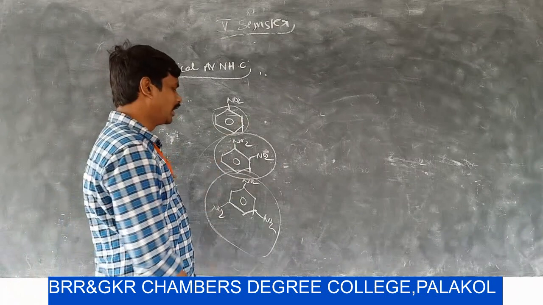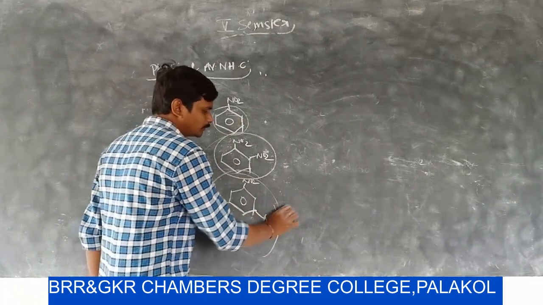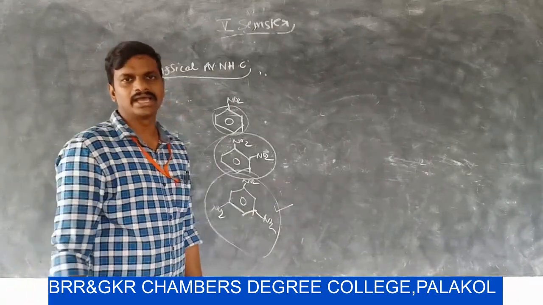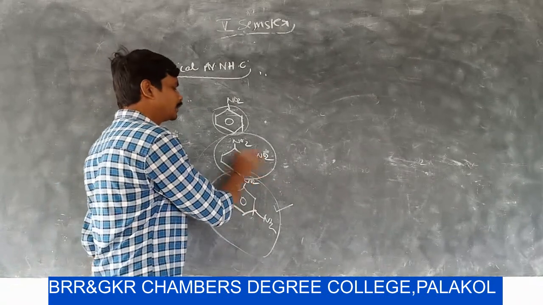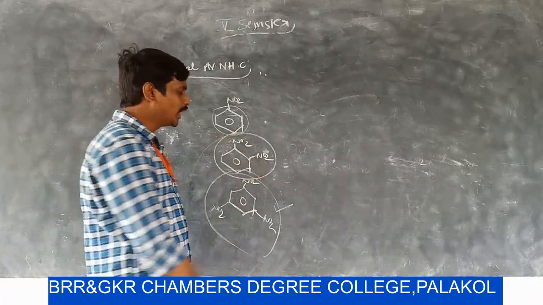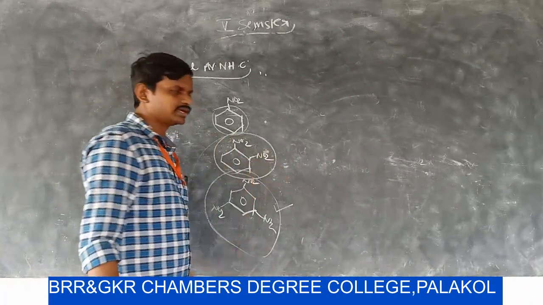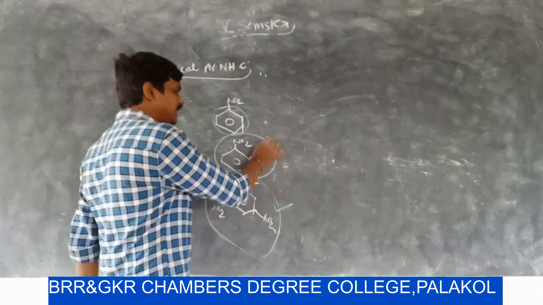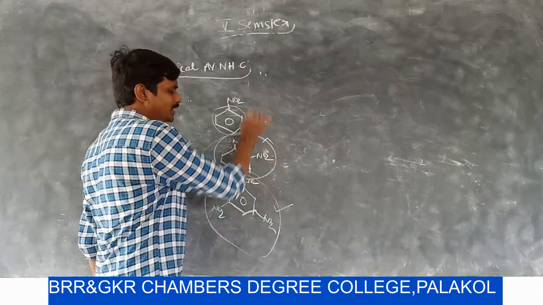The melting point of trinitrobenzene is higher than dinitrobenzene. The melting point or boiling point of dinitrobenzene is higher than nitrobenzene.